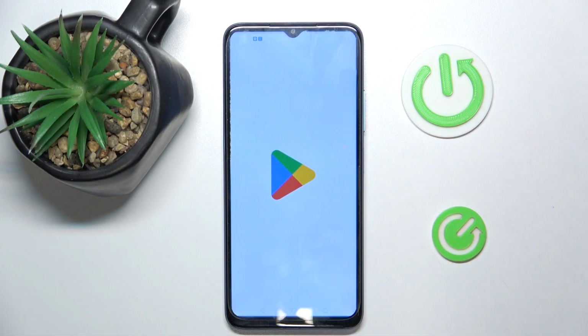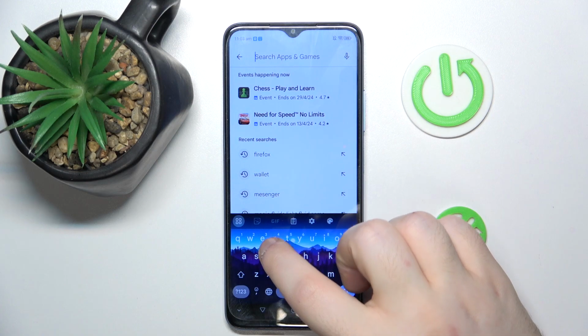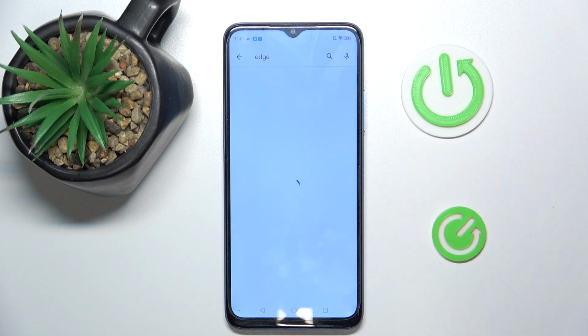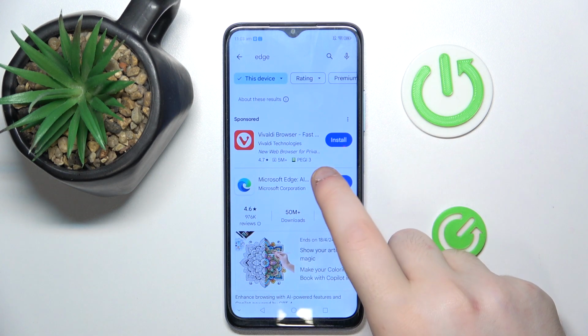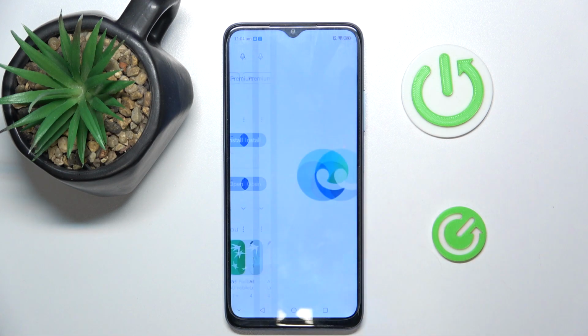So you have to start with opening your Google Play Store. Now click on search bar and type in Edge. Now click search and click install. Now you can click open.